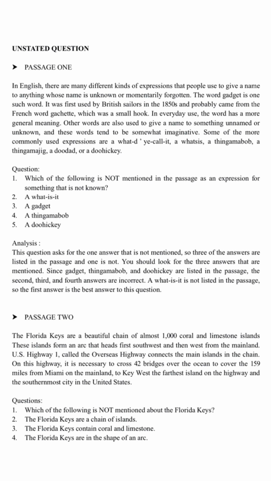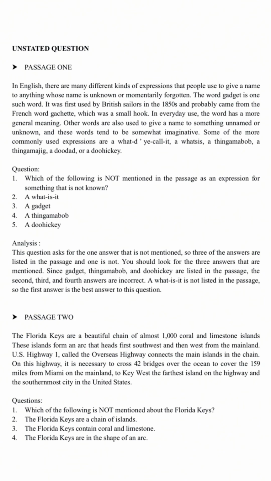Analysis. This question asks for the one answer that is not mentioned, so 3 of the answers are listed in the passage and 1 is not. You should look for the 3 answers that are mentioned. Since gadget, thingamabob, and doohickey are listed in the passage, the second, third, and fourth answers are incorrect. A what is it is not listed in the passage, so the first answer is the best answer to this question.